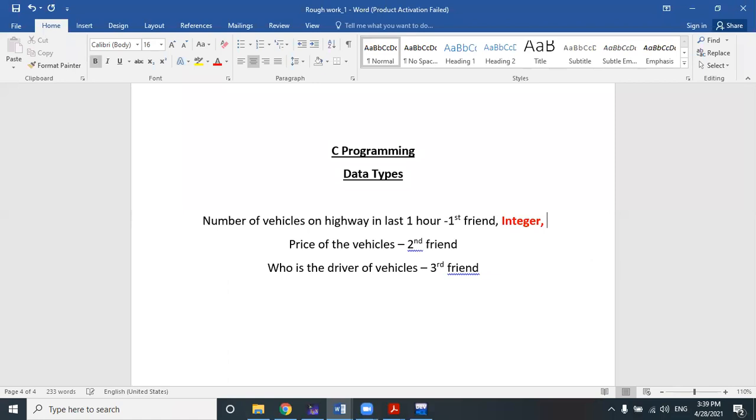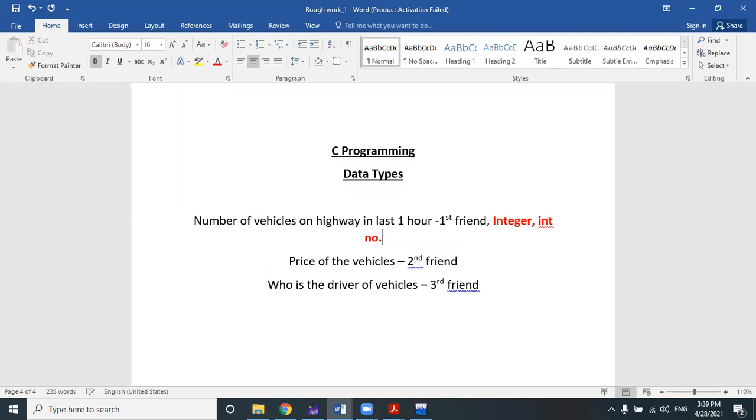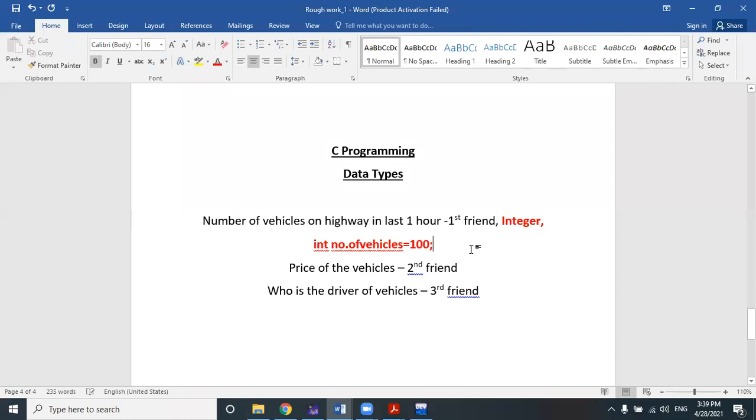So he said int number of vehicles is equal to 100, right? He represents it in this code. Okay, int number of vehicles equal to 100. That means number of vehicles is a variable that he is trying to represent in that particular situation, and that variable stores a value which is of integer type. That means the number represents how many vehicles passed in the last 1 hour.